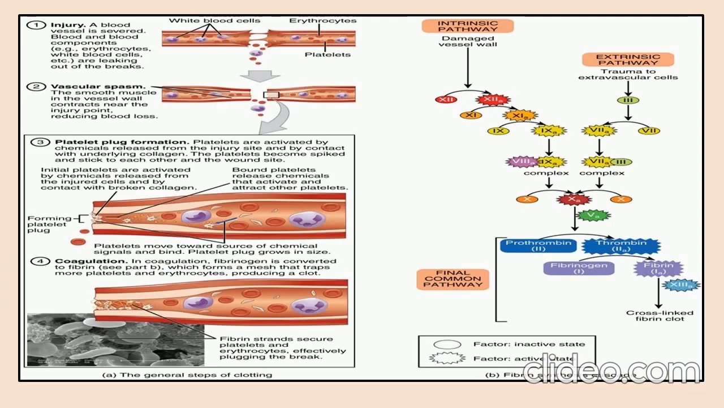Number 1. In the injury, a blood vessel is severed. Blood and blood components, for example erythrocytes, are breaking out of the vessel. Number 2. Vascular spasms. The smooth muscles in the vessel wall contract near the injury point, reducing blood loss. Number 3. Platelet plug formation. Platelets are activated by chemicals released from the injury site and by contact with underlying collagen. The platelets become spiky and stick to each other and the wound site. Number 4, coagulation. In coagulation, fibrinogen is converted to fibrin, which forms a mesh that traps more platelets and erythrocytes, producing a clot.